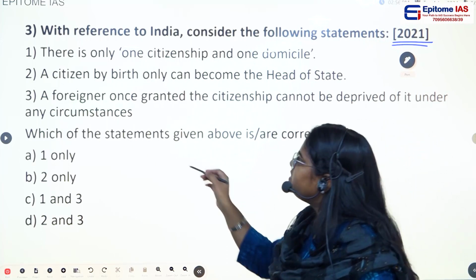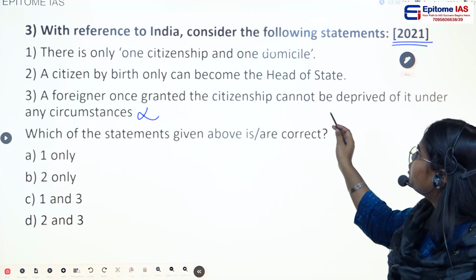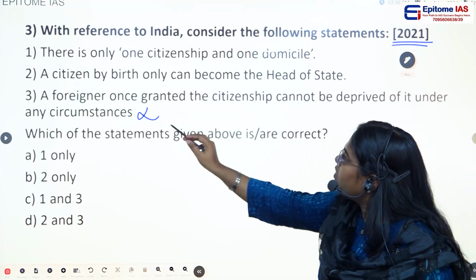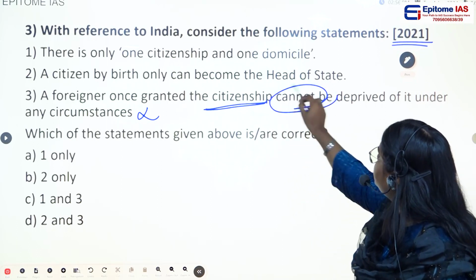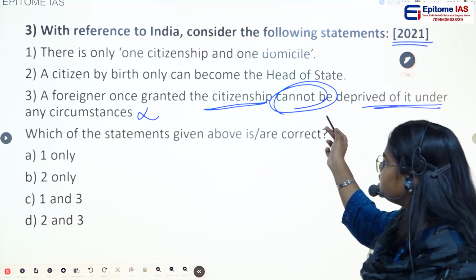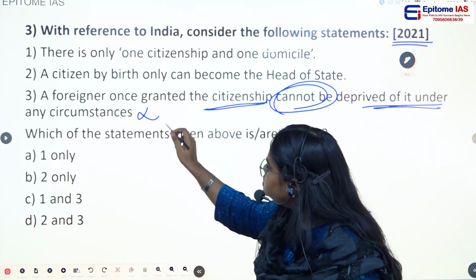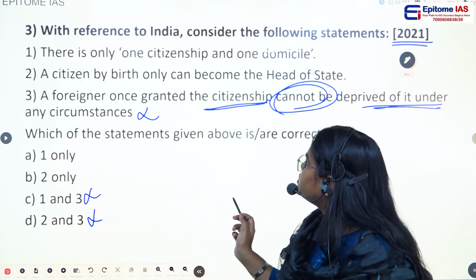By common sense, we can eliminate this option, because will there be a provision like this? A foreigner once granted the citizenship, they can never have it removed? No, this is not logically possible, right? So we can eliminate this option, and so the C and D options, we can eliminate these two as well.